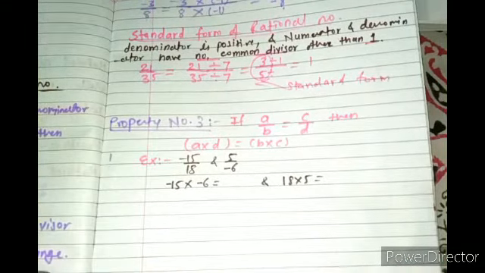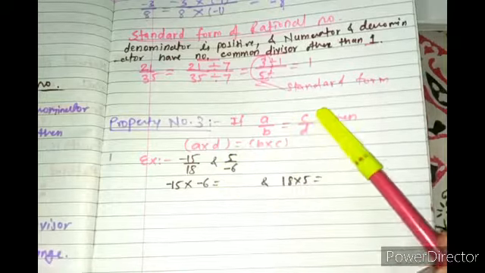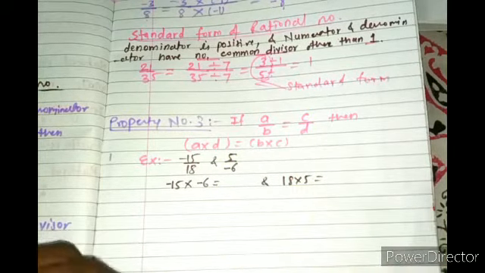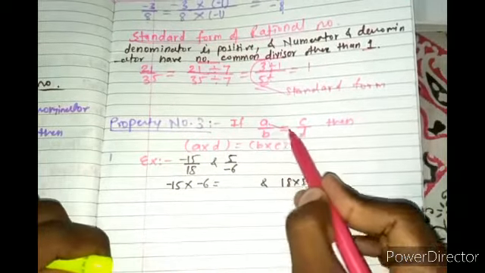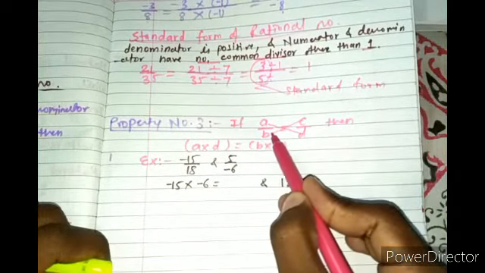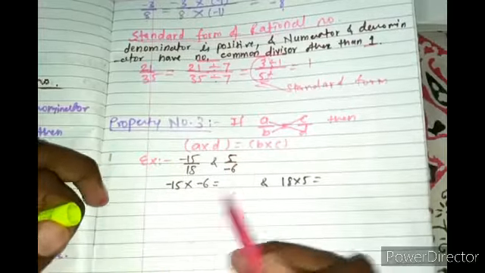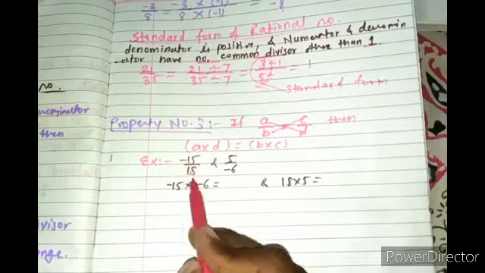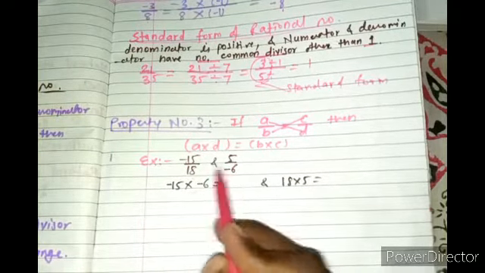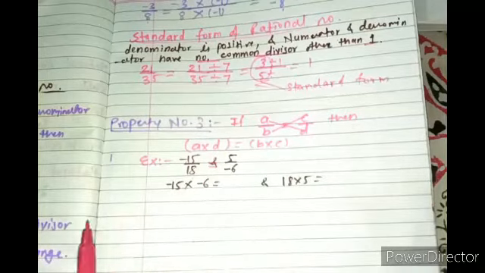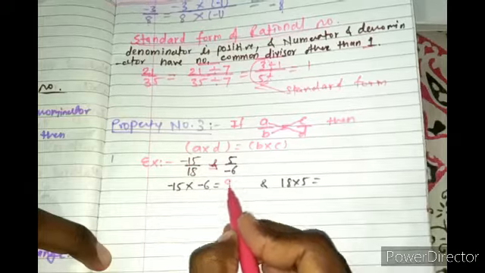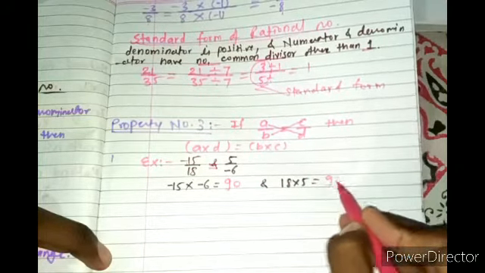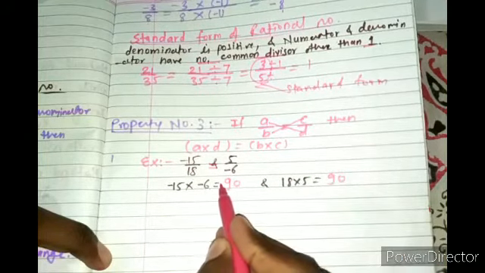After that, property number 3: if A by B is equal to C by D, then we can multiply A into D and B into C, and both the products are the same. Let's see, minus 15 by 18 and 5 by minus 6, suppose I am taking them equal. So 15 6s are 90, 18 5s are 90, minus minus, right?